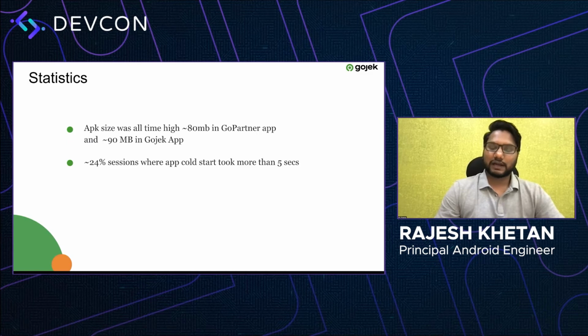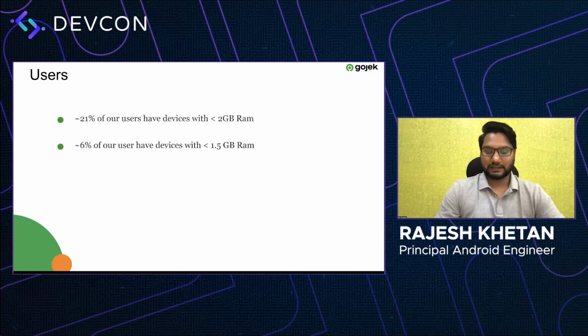So let's also look at how our user base looks like. We had 21% of our users with less than 2 GB of RAM, and around 6% of our users with less than 1.5 GB of RAM. So it was very important for us to provide the best experience to this particular range of users, and this became a primary focus for us, and we started working on them.